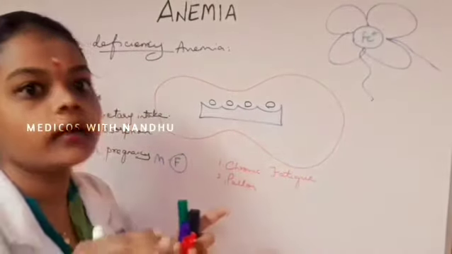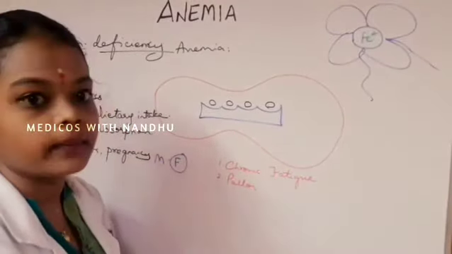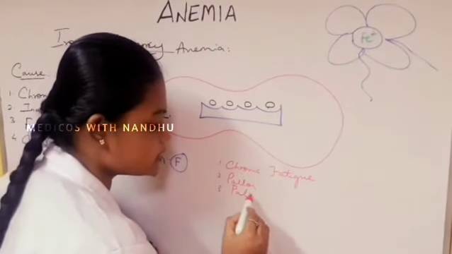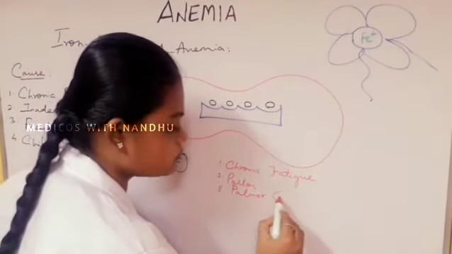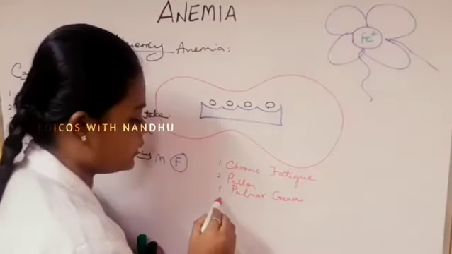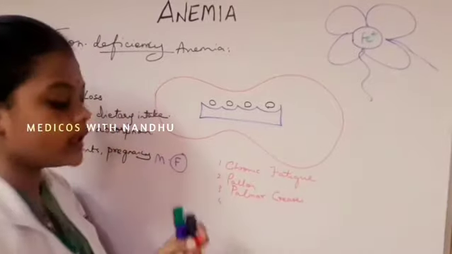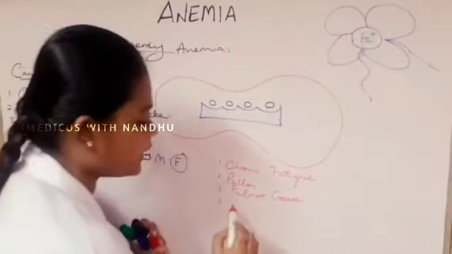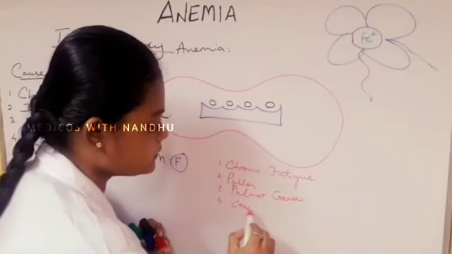These are the regions where pallor can be seen. The third one is palmar pallor. And fourth, there is brittle cracking of nails.